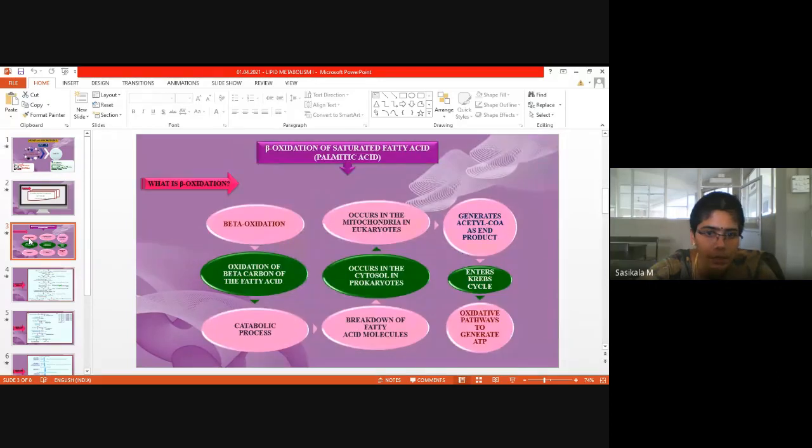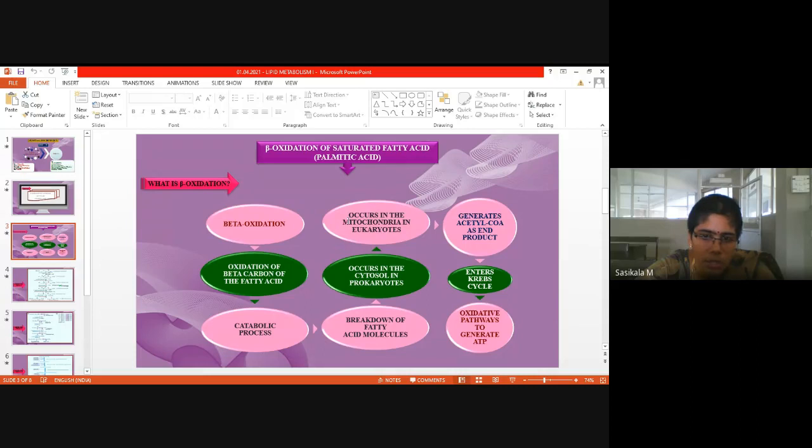We'll be discussing the pathway. Before that, we have to know what beta oxidation is. It is nothing but oxidation of the beta carbon of a fatty acid. It is a catabolic pathway. Since long chain fatty acids are converted to small molecules, breakdown of fatty acid molecules occurs. Catabolic process is nothing but breakdown. Then it occurs in the cytosol in prokaryotes, whereas in eukaryotes it occurs in mitochondria.